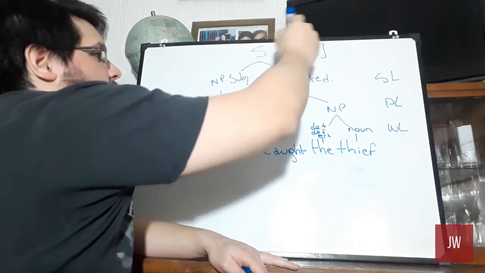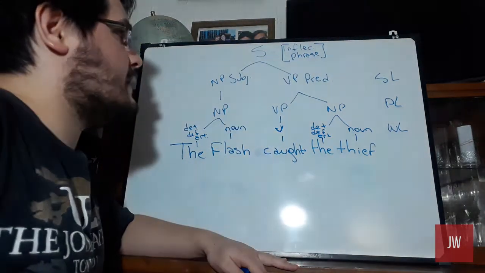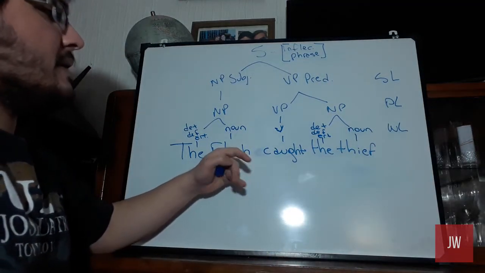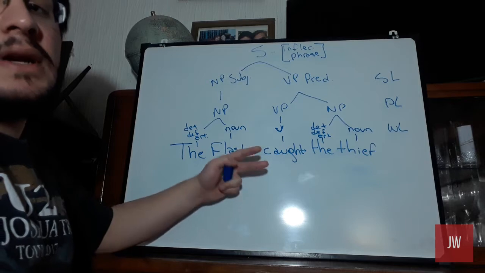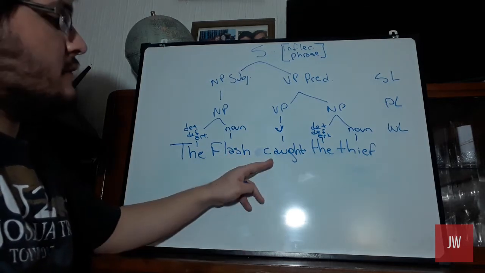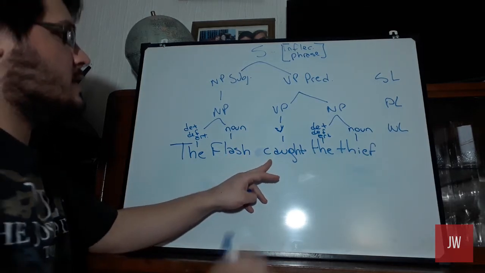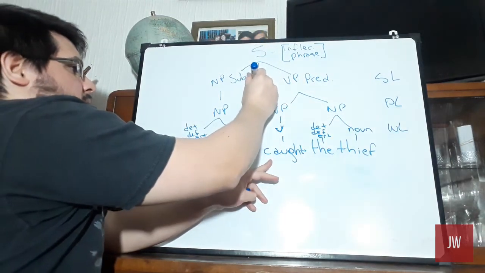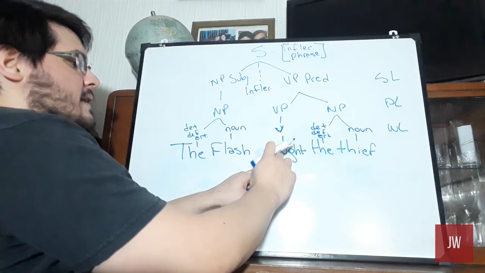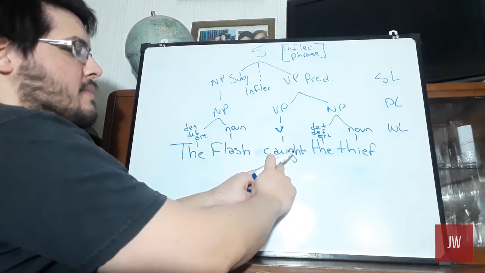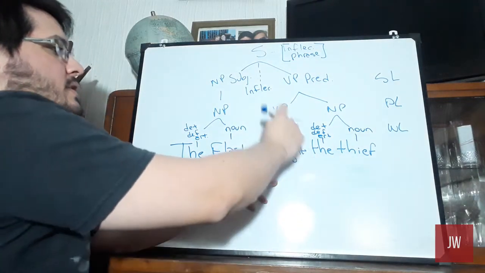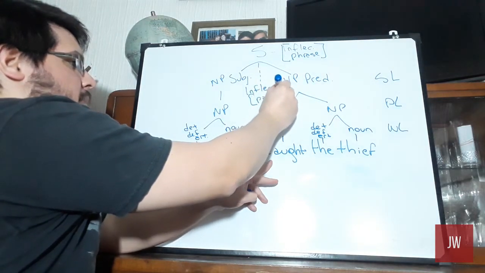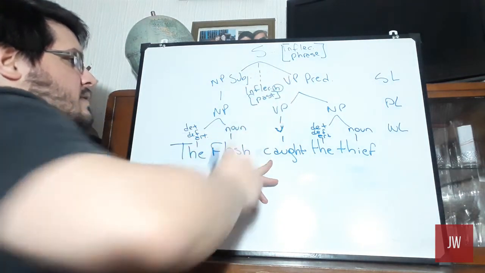This inflectional phrase has a head which can be past or non-past, following the verb. Okay? So the verb here is in the past tense, caught, past tense of catch. So this will be inflectional past, which is also the head.